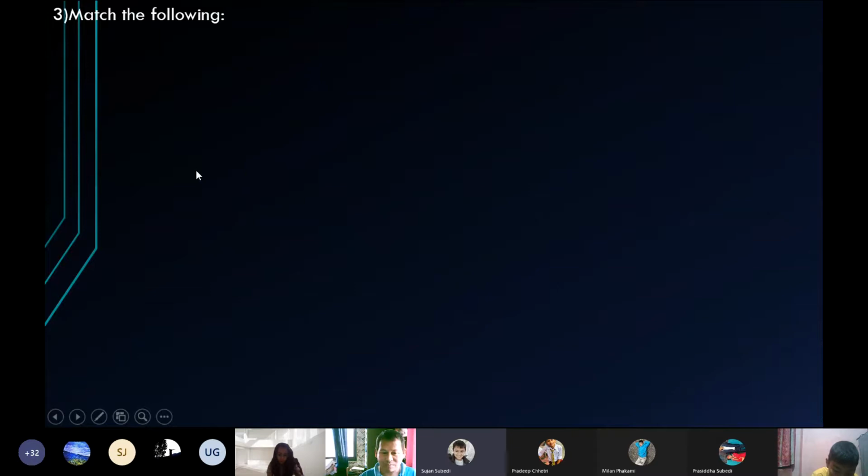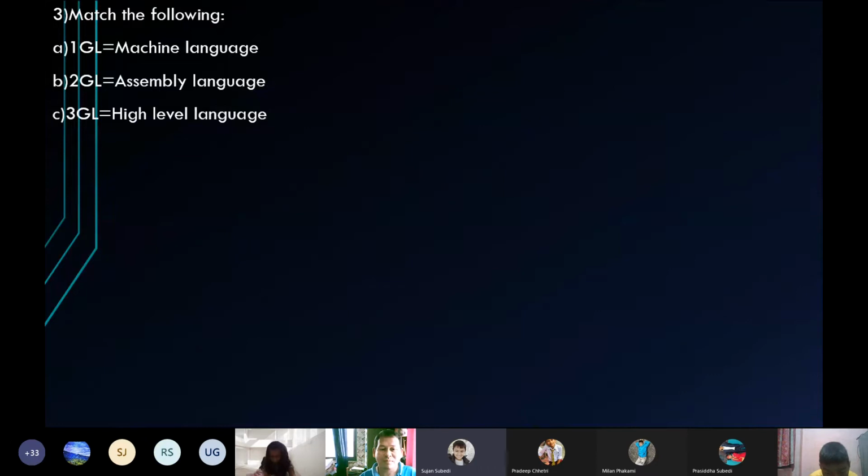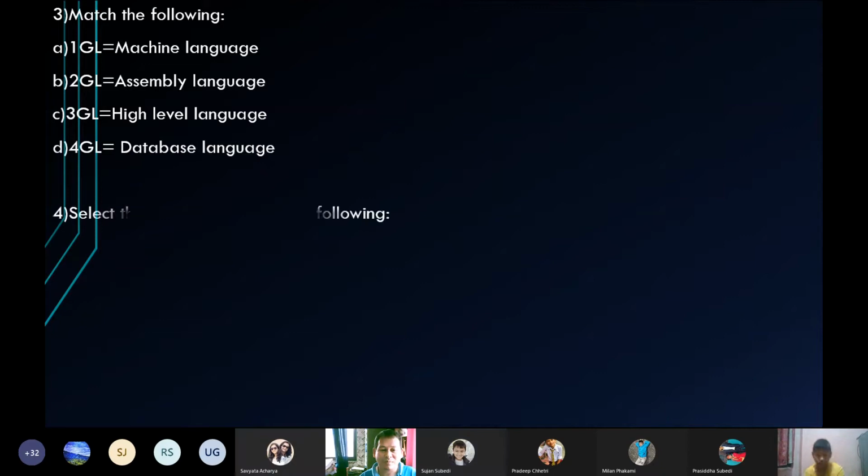Three. Match the following. First generation language, machine language. Second generation language is assembly language. Third generation language is high level language. And the last, the fourth generation language, is database language.